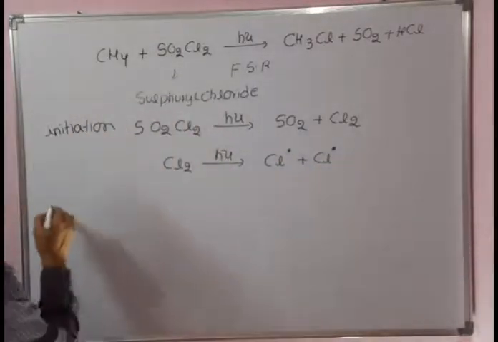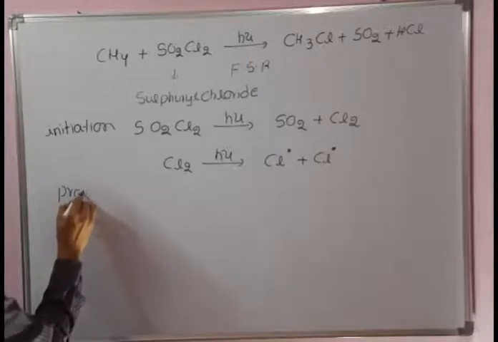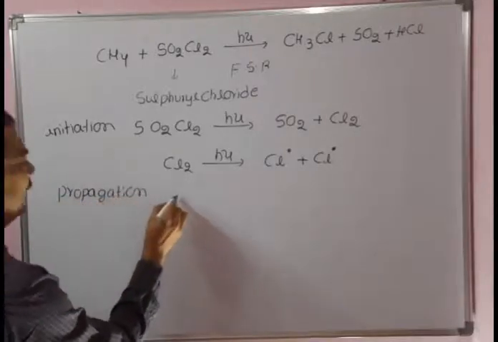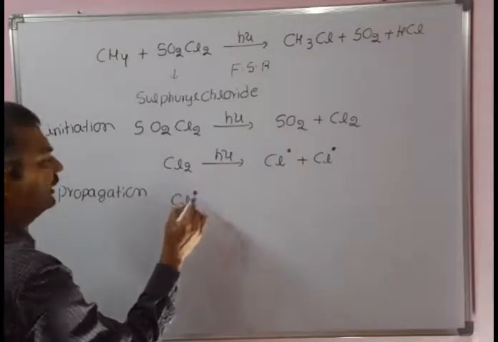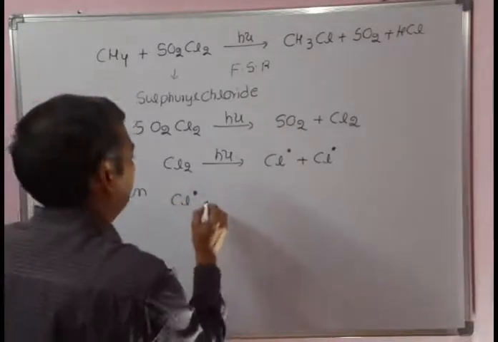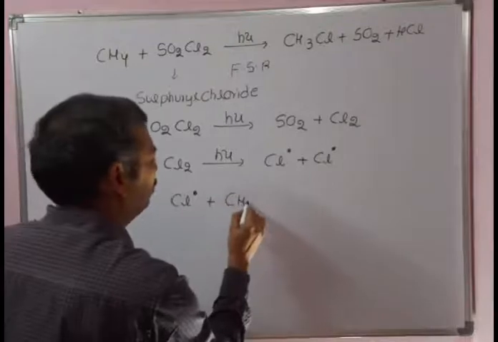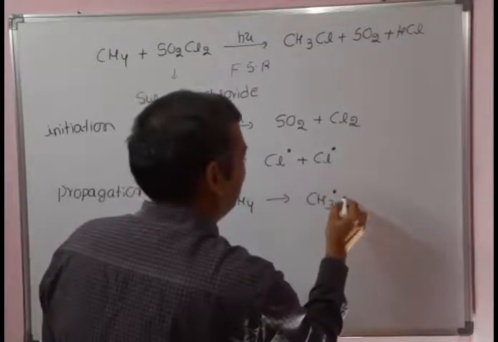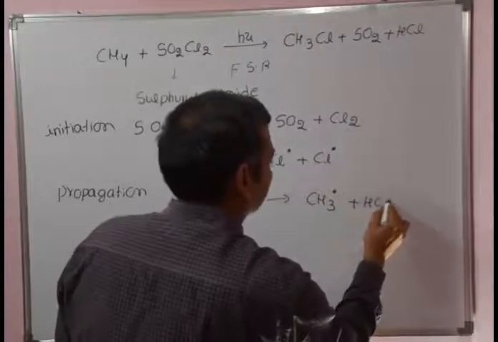In the chain propagation step, the Cl dot obtained in the initiation step reacts with CH4 to give methyl radical plus hydrochloric acid.